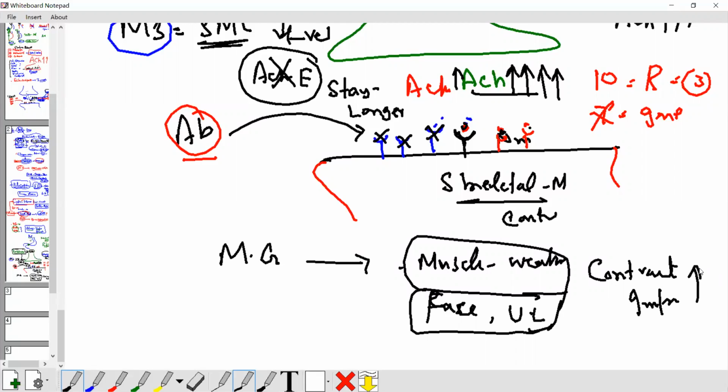Hey, now are you feeling better? Yes, now I am feeling better. I feel good contraction in my upper limb and face muscle. It means this patient has myasthenia gravis. It is confirmed. Understand?